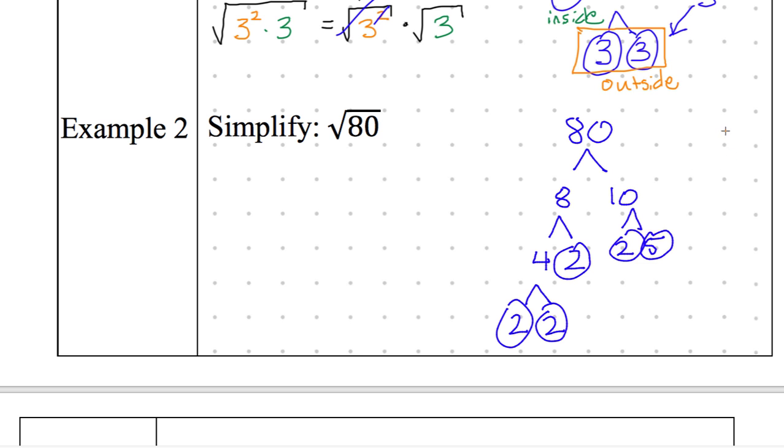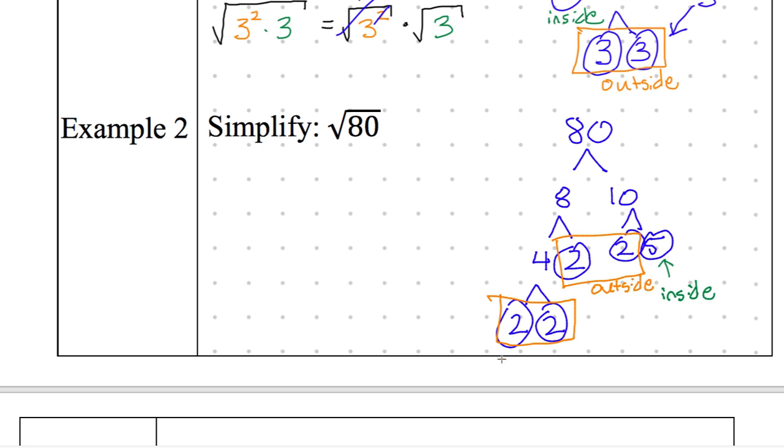What are our pairs? 2 and 2. So I got those 2's on the bottom. Are there any other pairs that you can make? The other 2 and 2. Ah, the other 2 and 2. And then what's left over? 5. All right, that one's left over, so that's on the inside. Wait, why is 5 on the inside? Because 5 didn't get paired. So non-pairs stay on the inside. All the pairs go on the outside. So these pairs go on the outside.